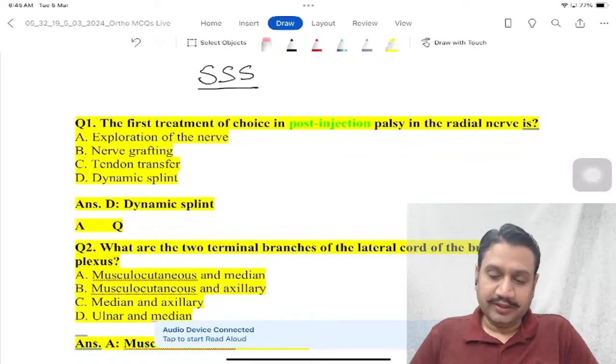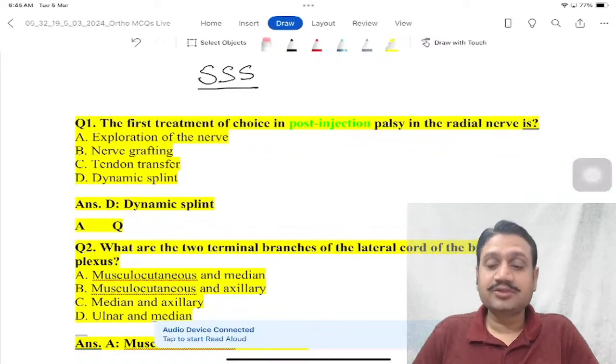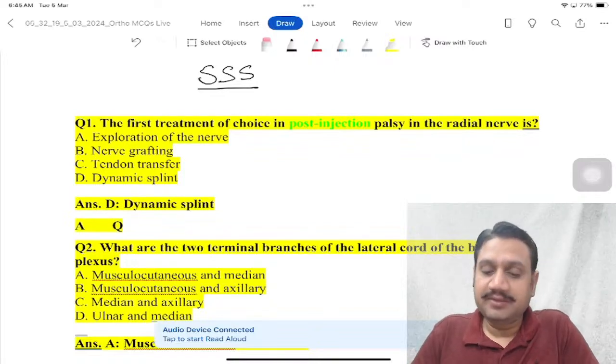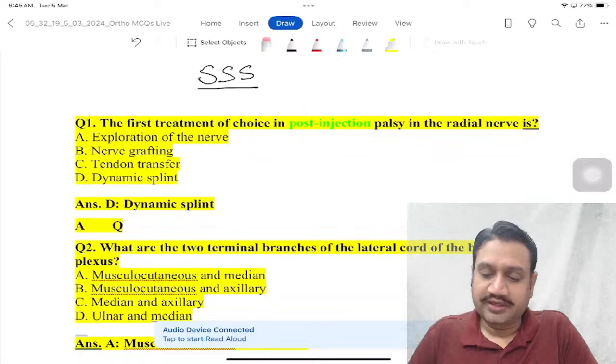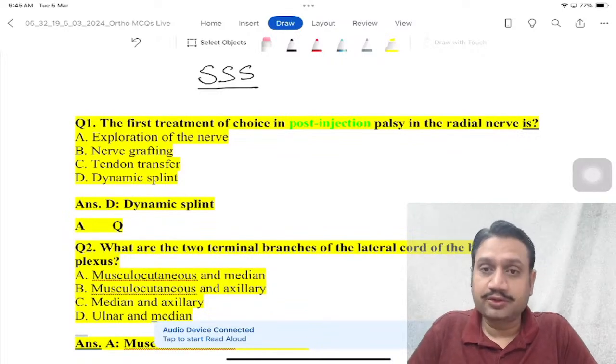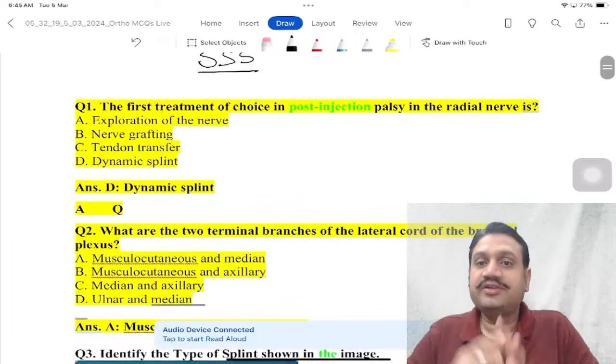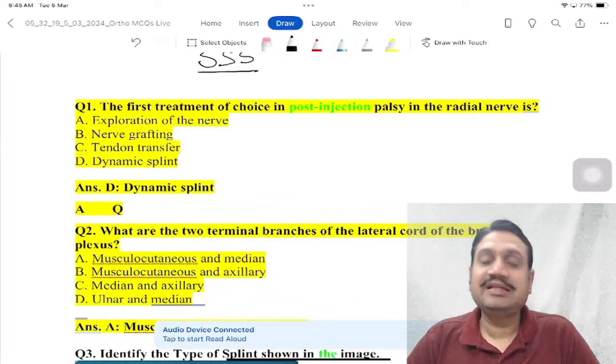Okay, so I'll be starting with my questions of orthopedics, and these are the questions which were given to you yesterday night. Let me tell you the explanations of each one of them. The first question that you see on the screen is about the first treatment of choice in a post-injection palsy in the radial nerve.